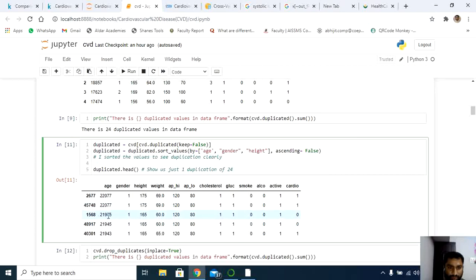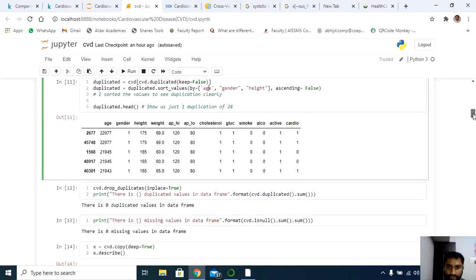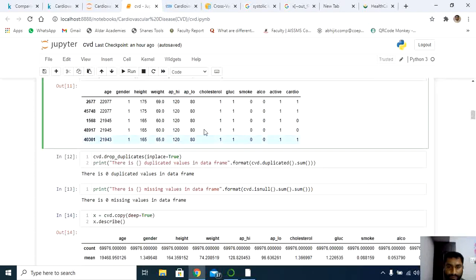In the same way 21945, I have the duplicate values. Similarly, I have, okay, so rest others, all the duplicate values are there. In Python it's very easy to work on data mining. Even you can try with